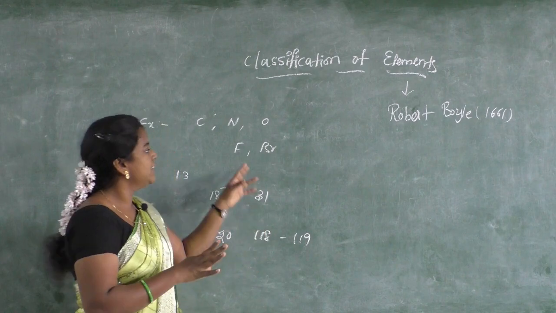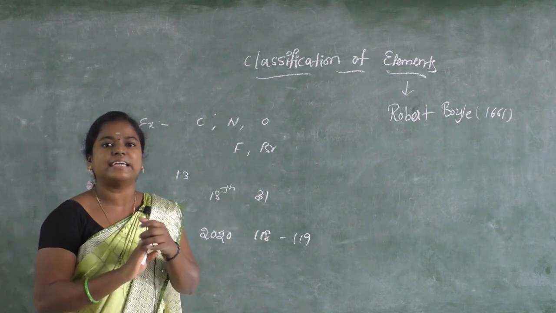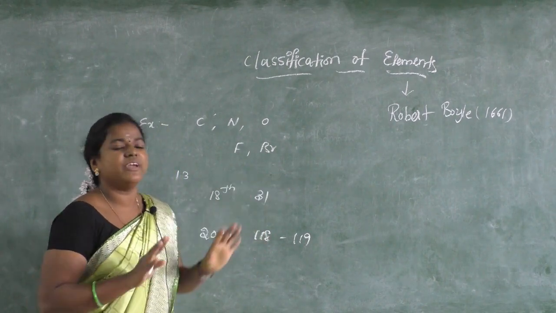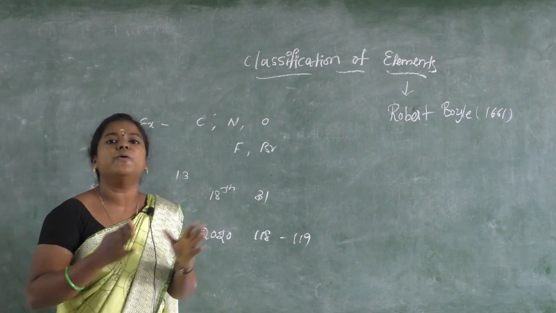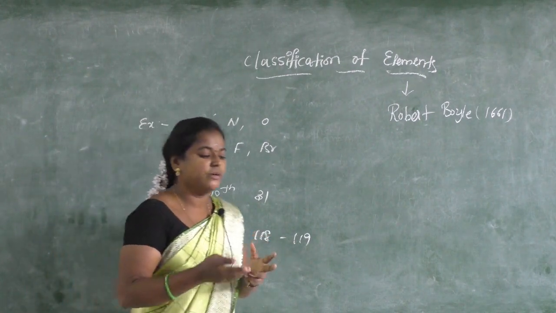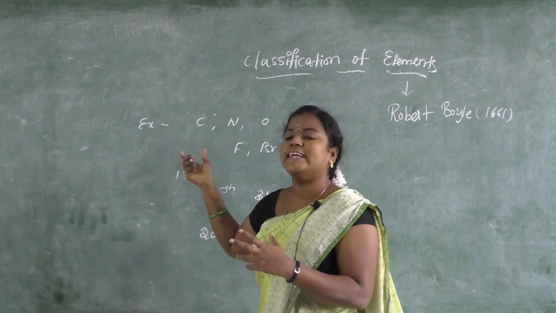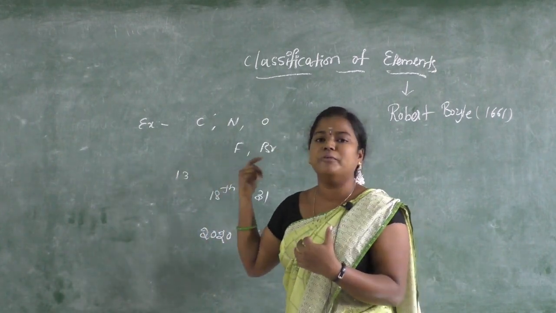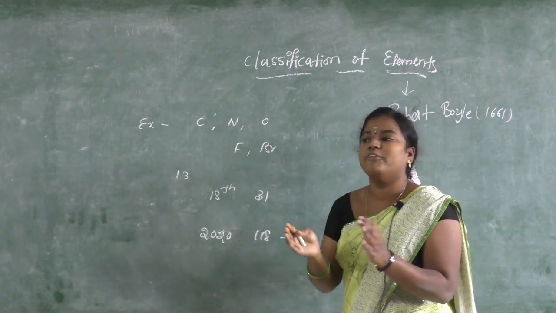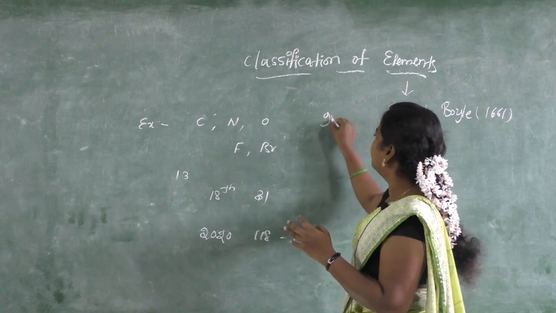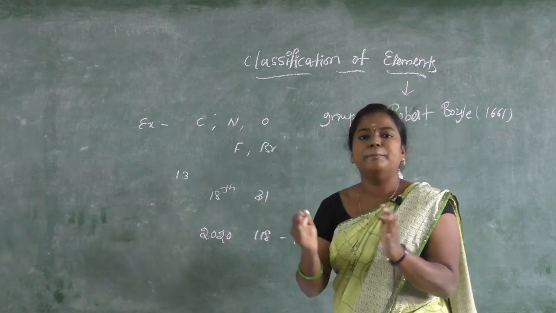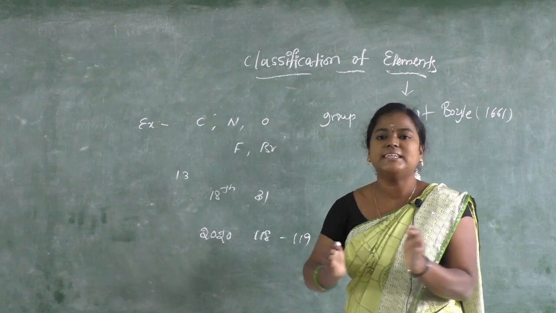In a similar way, we have 118 elements in our chemistry. Then how do we arrange them in a proper manner? For that purpose, a number of scientists came forward and tried to make groups, grouping elements by similar properties.